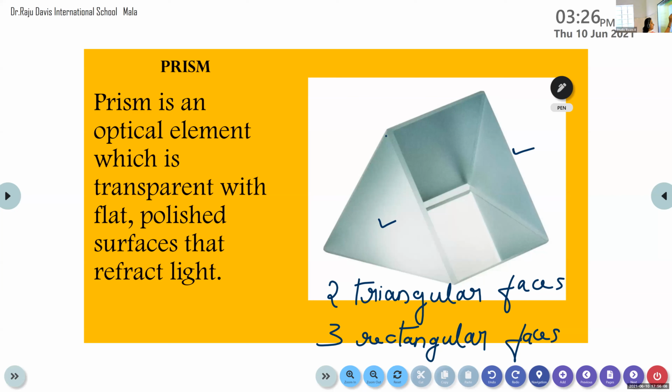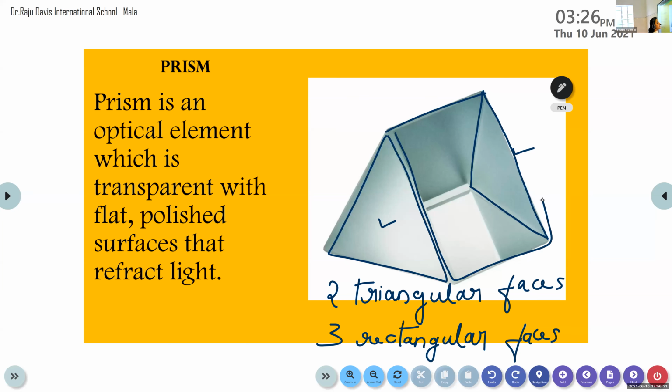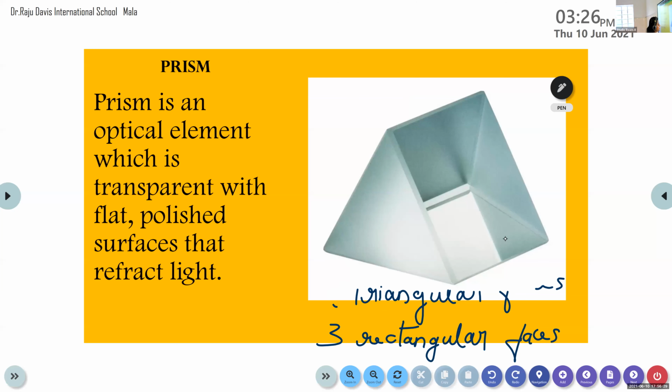One triangular face is this. Similarly, on the other side, here also we have a triangular face. And it consists of 3 rectangular faces. One is here, similarly another one is here, and one is the base. So this is about the shape of a prism: 2 triangular faces and 3 rectangular faces. Is it clear?